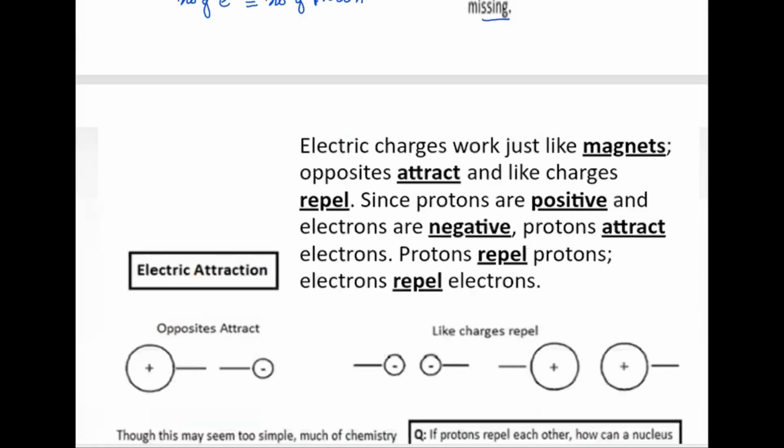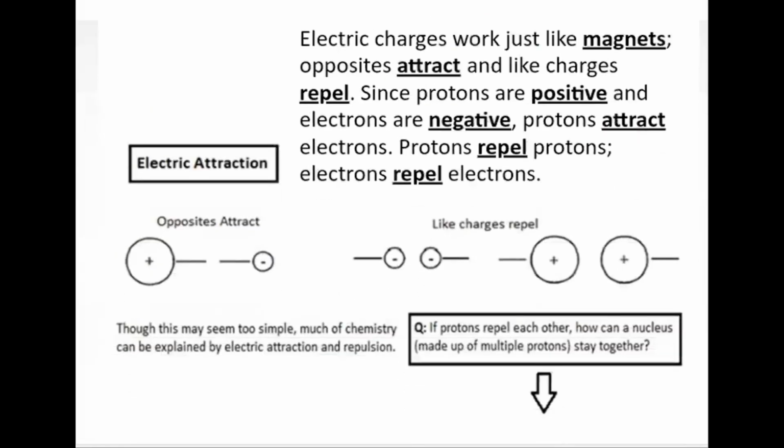Is it clear? Now, as I already told you, these subparticles, protons, are positively charged, electrons are negatively charged, and the neutrons are neutral in nature. Now, there are certain forces between them. The opposite charge particles are going to attract each other, just like magnets do, and the same charges are going to repel each other.